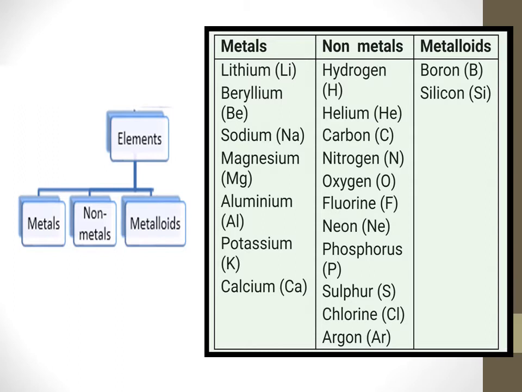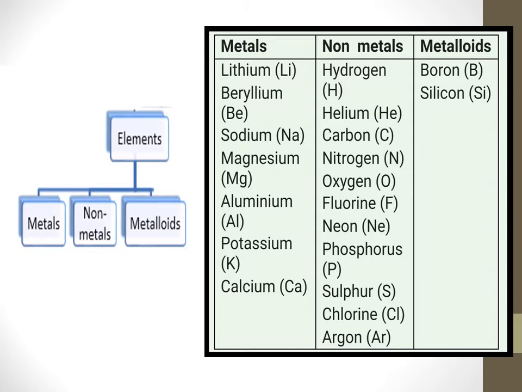Sodium, potassium, magnesium. Here are some examples given in the table. Non-metals: hydrogen, helium, carbon, nitrogen, chlorine, etc. They are all non-metals. Metalloids possess some characteristics of metals and some characteristics of non-metals. What are the characteristics of metals?